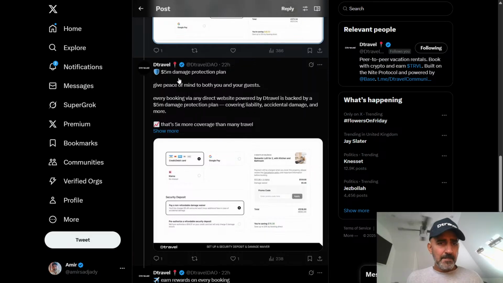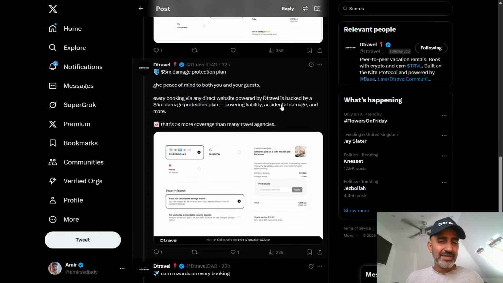Number four, $5 million damage protection plan. Give peace of mind to both you and your guests. Every booking via any direct website powered by Dtravel is backed by a $5 million damage protection plan covering liability, accidental damage, and more. That's 5x more coverage than many travel agencies.